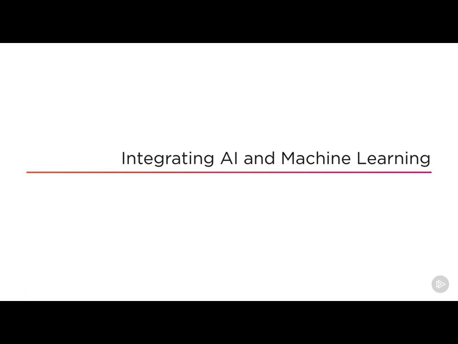So next, we're going to talk about the exciting world of AI and machine learning on AWS. Because now that you have data that you have included into the platform, and you've processed it and analyzed it, there's a lot you can do with that data. And AI and machine learning give us capabilities that we did not have available to us previously for analyzing large amounts of data. So let's look at some of the different services.